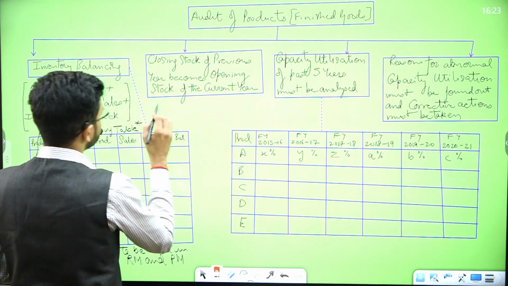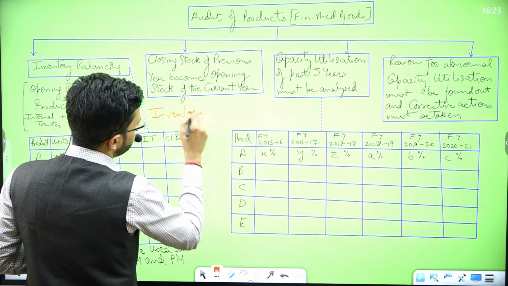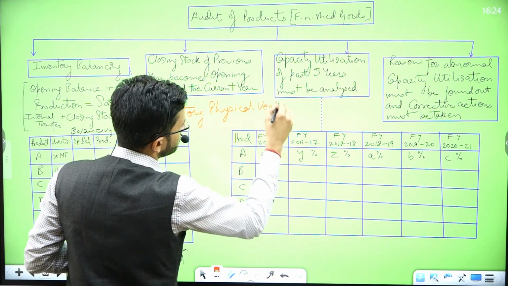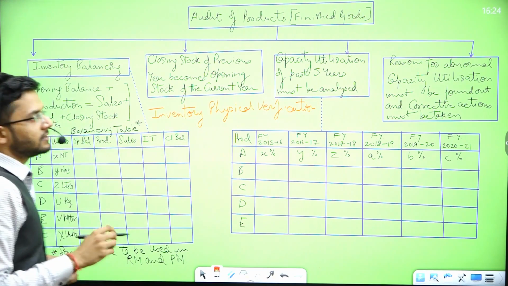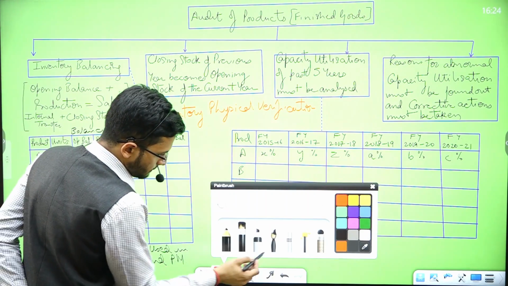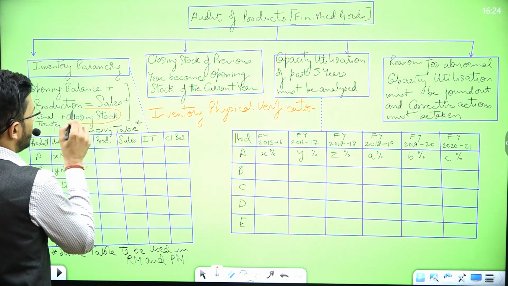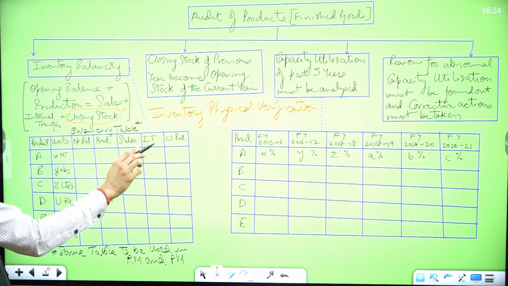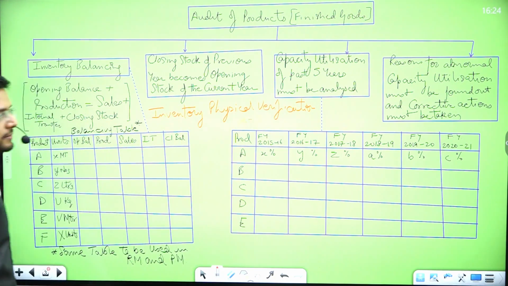At the year end, we take a step known as inventory physical verification. This is a mandatory step which is undertaken at the year end for the finished goods. Now, suppose during the year, the figure of closing stock as per this equation is X. However, the inventory which is physically verified is X minus 5.